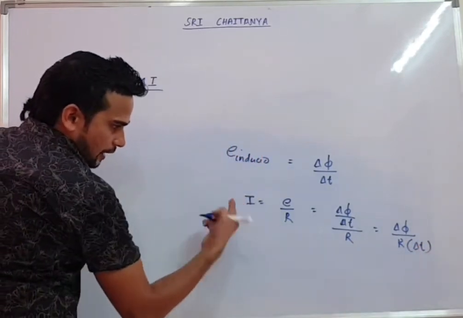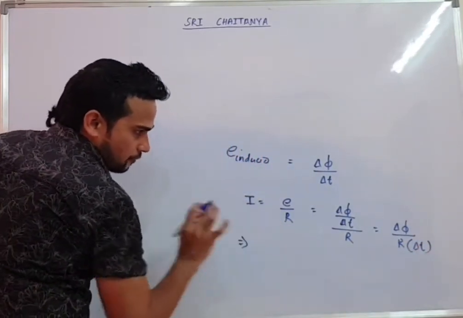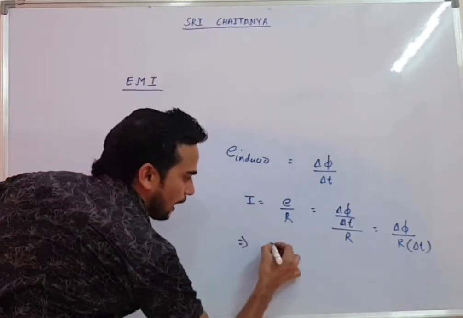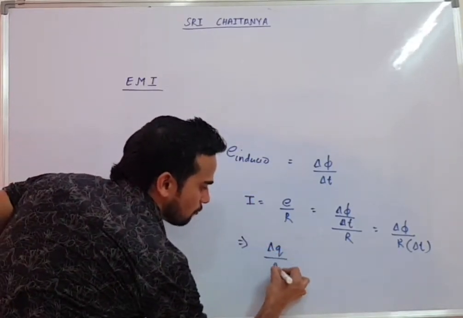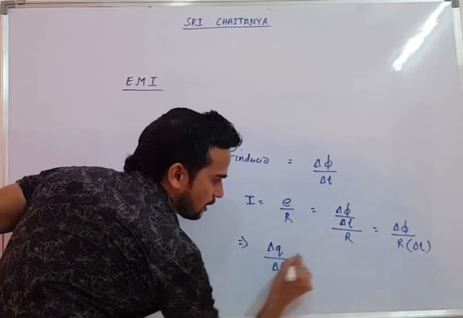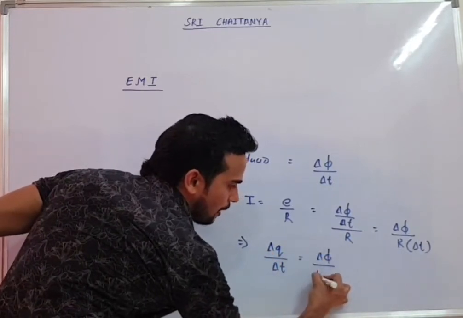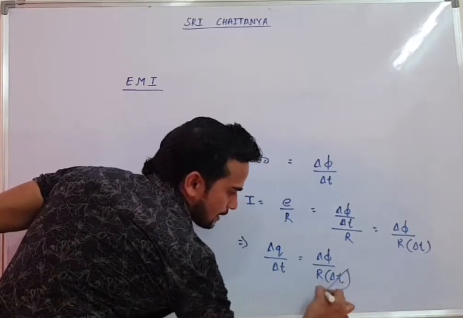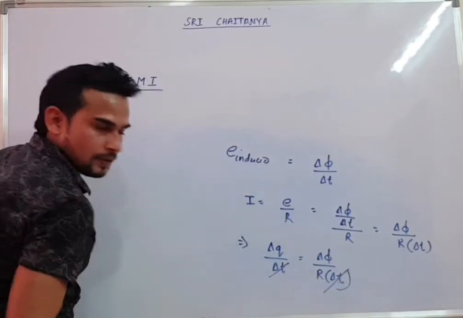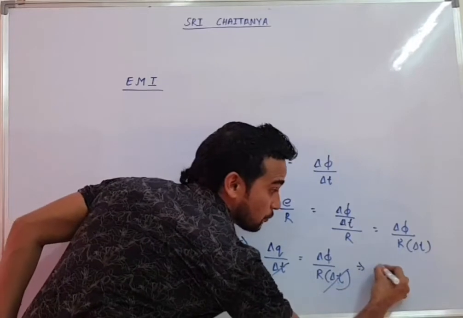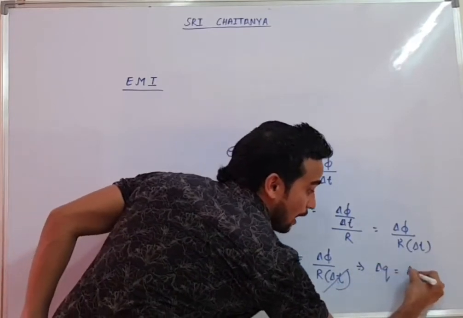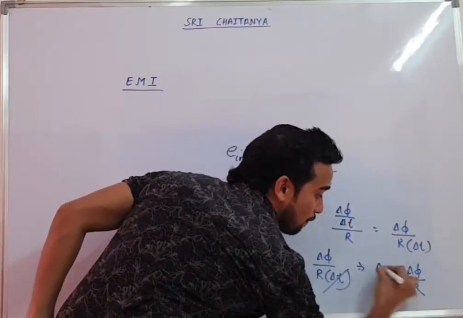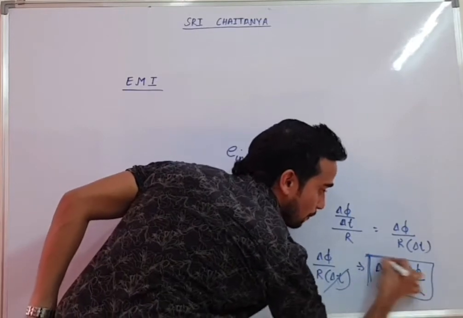Now, this current you can also write in terms of charge. You know this current can be written as delta Q by delta T. So delta Q by delta T will be delta phi upon R into delta T. Now from here, delta T will be gone. Now you can get one relation between charge and flux. This is a very, very important situation. Be focused.